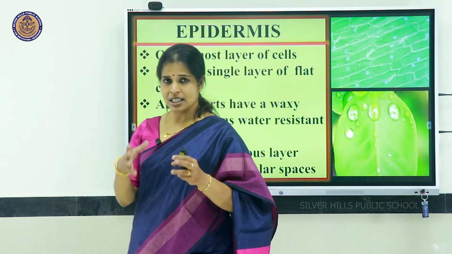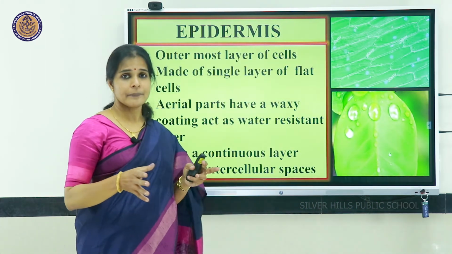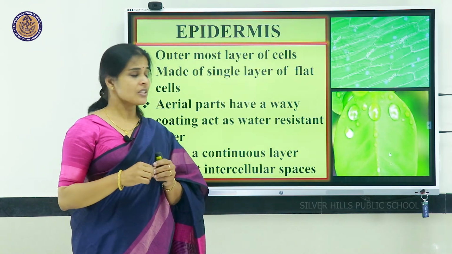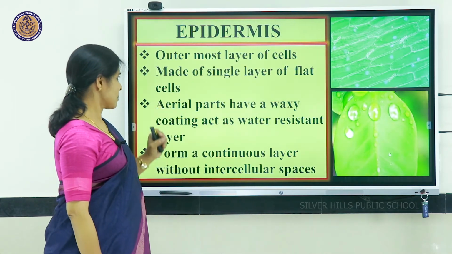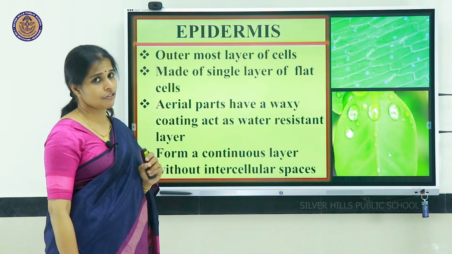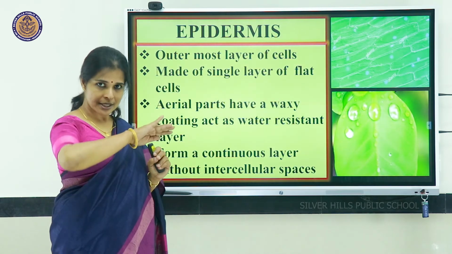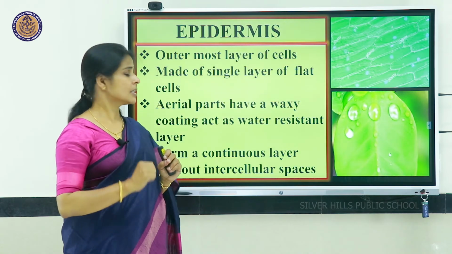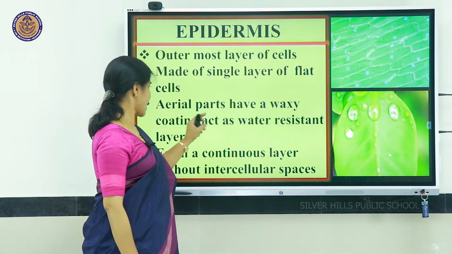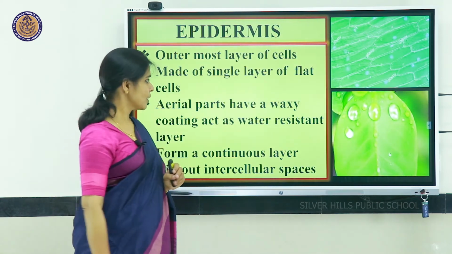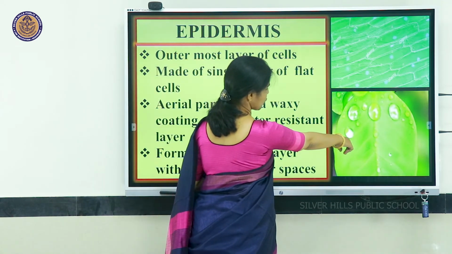The outermost aerial parts have a waxy coating which acts as water resistant.